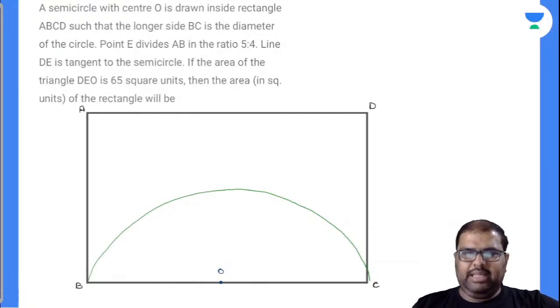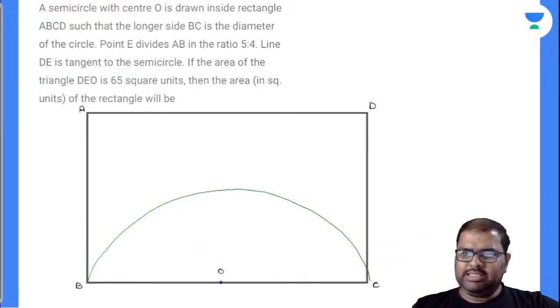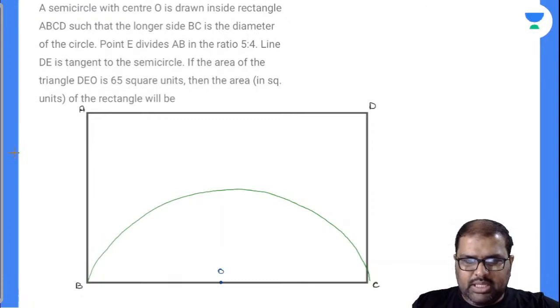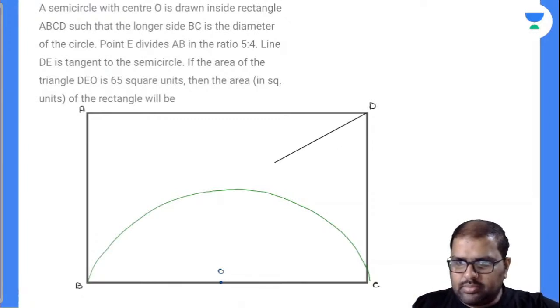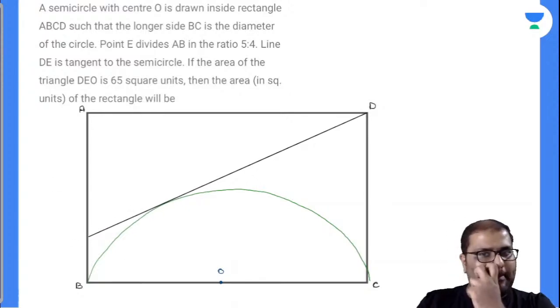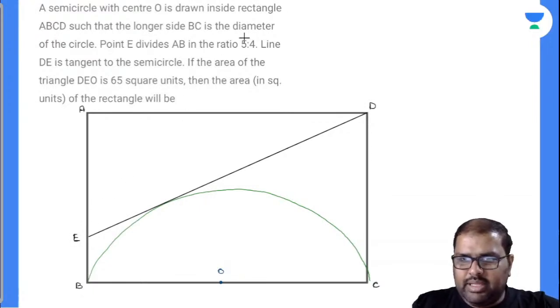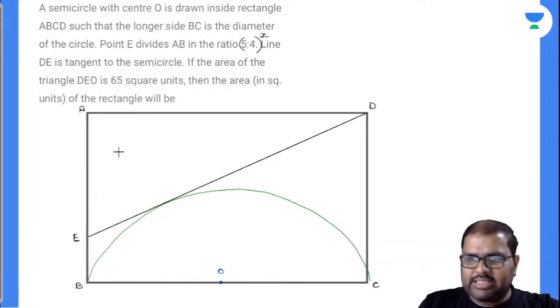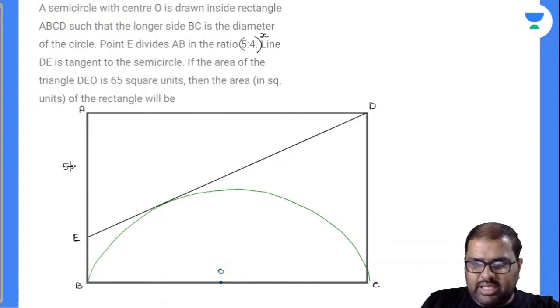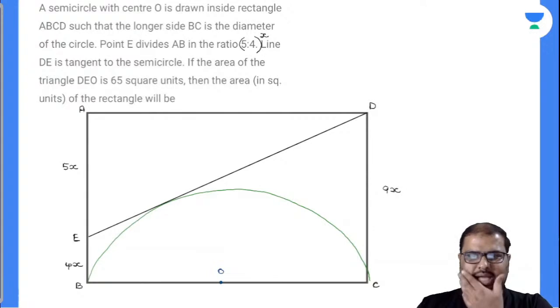Point E divides AB in the ratio 5:4. Line DE is tangent to the semicircle. So I'll take down like this. This is DE. DE is tangent to the semicircle. Point E divides AB in 5:4. I'll take a common factor X here. Now AE will be 5x, EB will be 4x. Everybody knows AB will be equal to DC and this will be 9x.